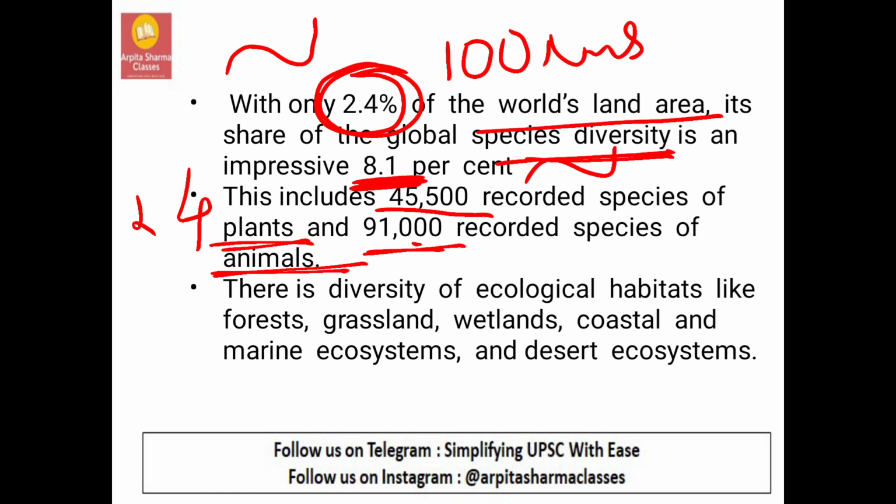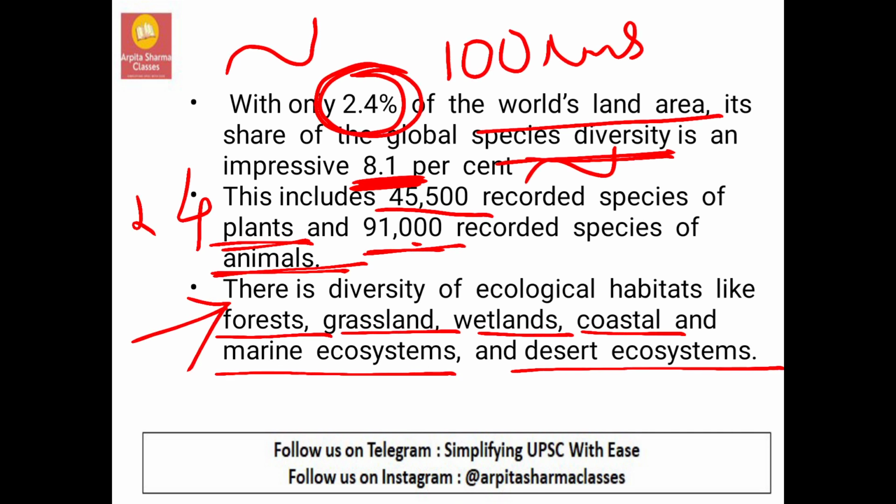There is diversity in ecological habitats like forest, grassland, wetlands, coastal areas, marine ecosystems and desert ecosystems. So India is very much diverse, and you can see, in the forests itself in India, there are desert forests, rainforest, deciduous forest, grasslands, etc. So the diversity in the ecosystem or in the biodiversity is also greater for India.